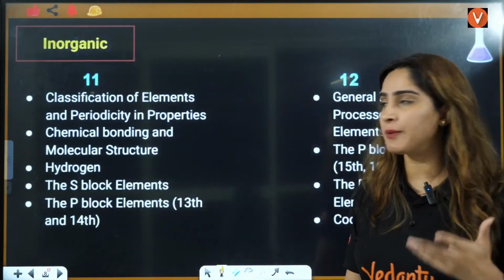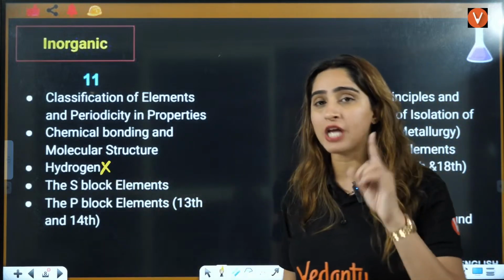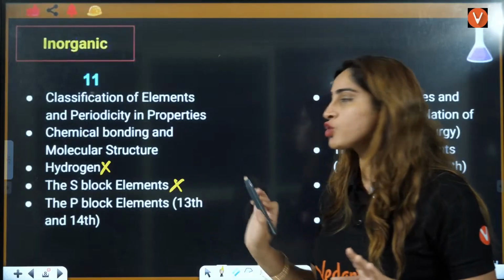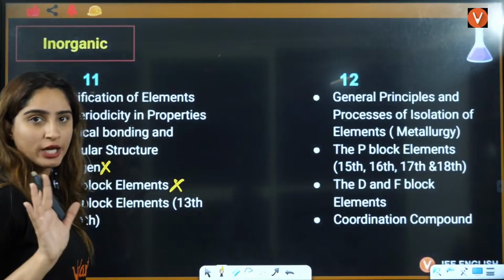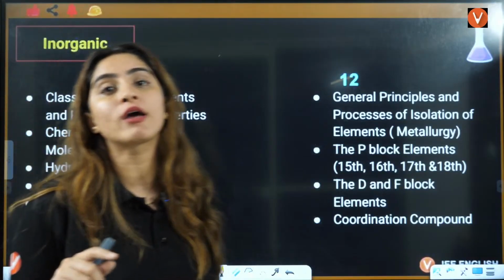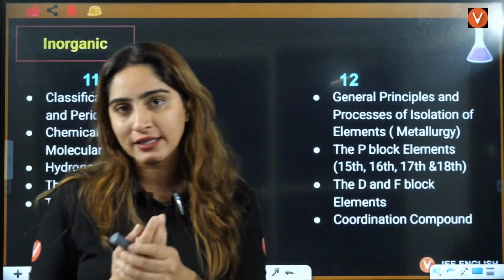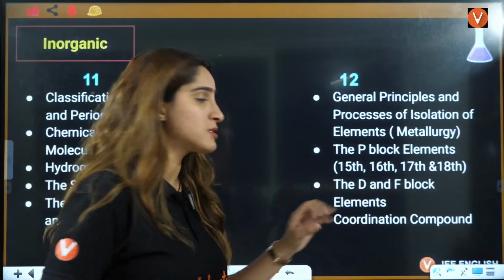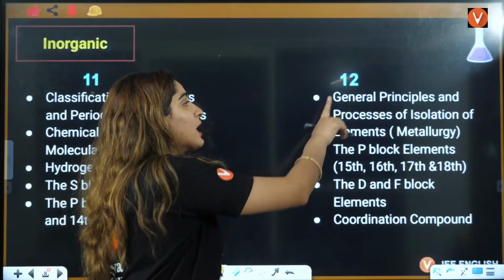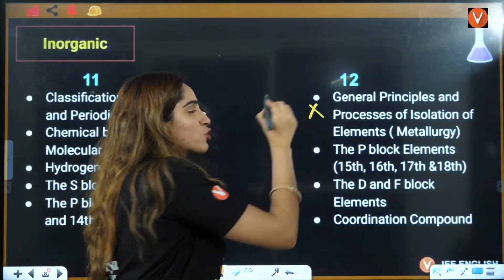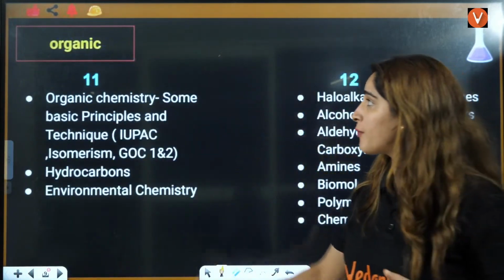Now, for inorganic chemistry, you will see this chapter is there. This chapter, chemical bonding. Hydrogen is not in JEE Mains. It is in JEE Advanced. This is also not there in JEE Mains, right? Out of this, you will see P block is there in JEE Mains, full P block. But P block is not there in the new NCERT. If you see the new NCERT, it is not there, but it is there in the JEE Main syllabus, right? Then D and F block elements, that is also there. Coordination compounds is also there. General process of metallurgy is not there in JEE Mains, but it is there in JEE Advanced, right? So all these things you should be clear about.